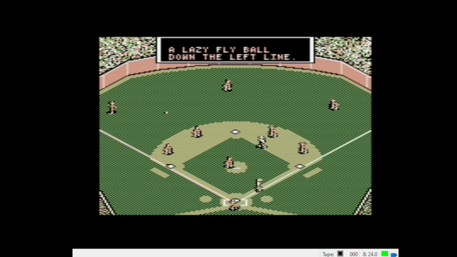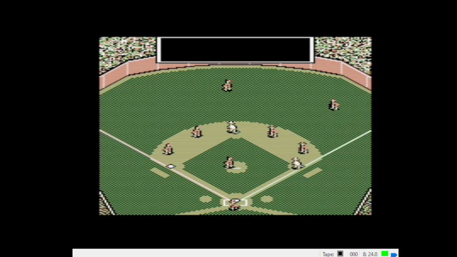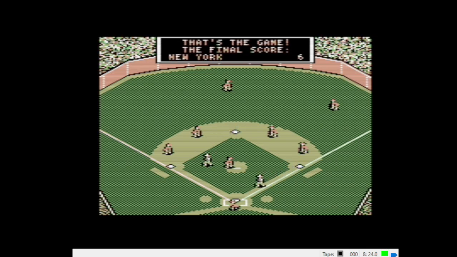Lazy fly down the left field line. This should do it. Roy White pulls it in. That's the ball game. Final score: New York 6 and Boston 0.